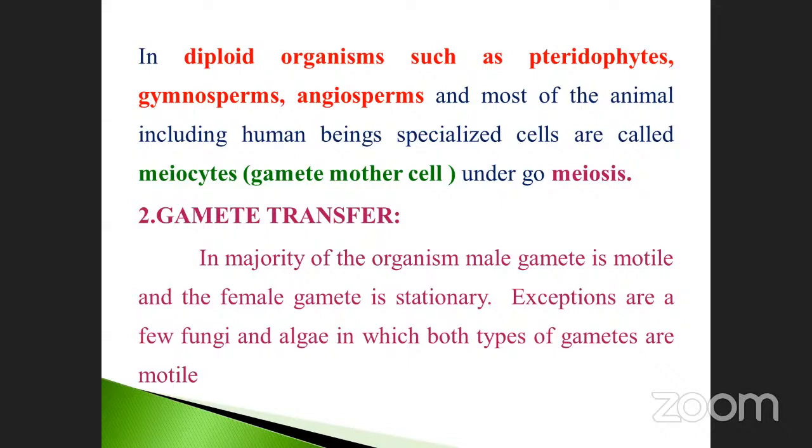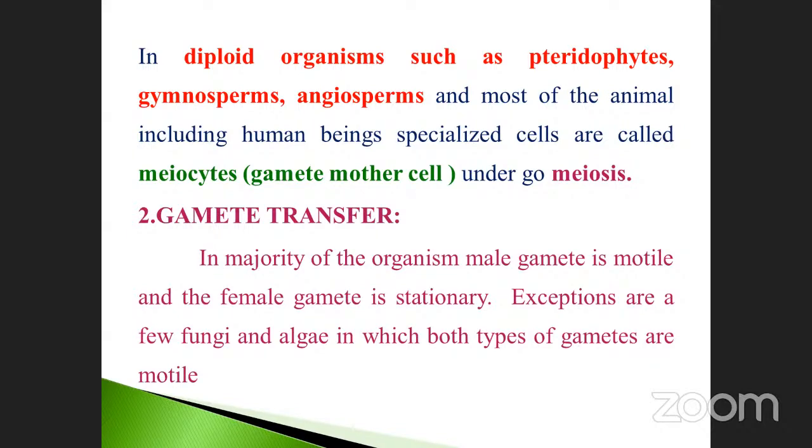In diploid organisms such as pteridophytes, gymnosperms, angiosperms, and most of the animals, including human beings, specialized cells called meiocytes, or gamete mother cells, undergo meiosis. These are the diploid organisms that we already discussed in the previous slide. Okay, the diploid organisms: pteridophytes, gymnosperms, angiosperms, and human beings also. The specialized cells are called meiocytes, otherwise called gamete mother cells. They undergo meiosis only during sexual reproduction.